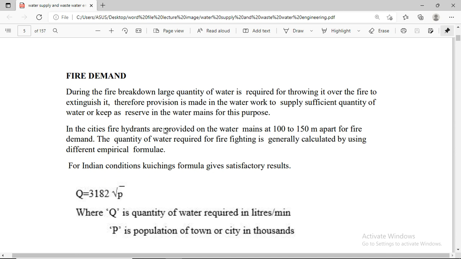The other is fire demand. Suppose during a fire breakdown, a large quantity of water is required for throwing over the fire to extinguish it. Therefore, provision is made in the waterworks to supply a sufficient quantity of water or keep a reserve in the water main for the purpose. In the city, fire hydrants are provided on the water mains at 100 to 150 meters apart for fire demand.